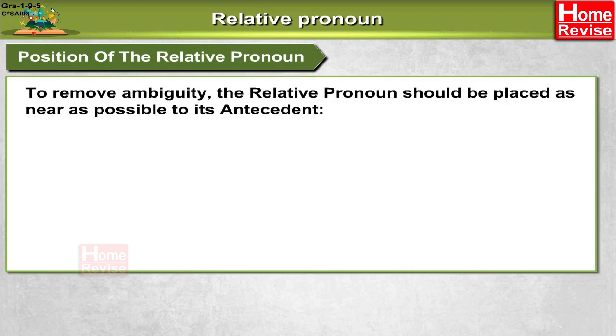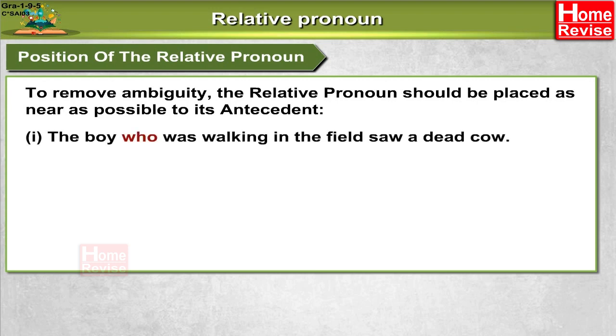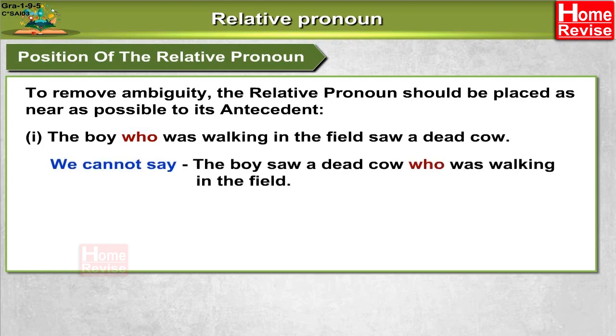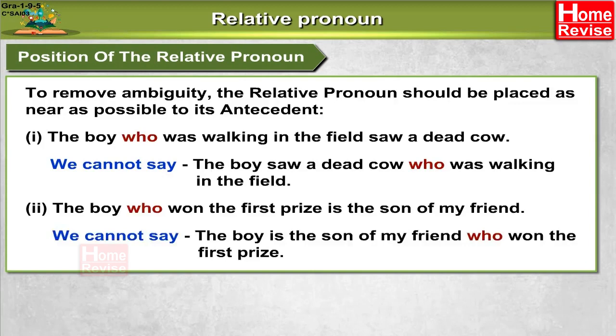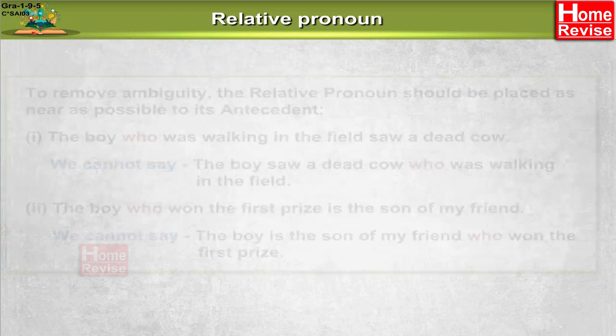Position of the relative pronoun. To remove ambiguity, the relative pronoun should be placed as near as possible to its antecedent. First, the boy who was walking in the field saw a dead cow. We cannot say, the boy saw a dead cow who was walking in the field. Second, the boy who won the first prize is the son of my friend. We cannot say, the boy is the son of my friend who won the first prize.